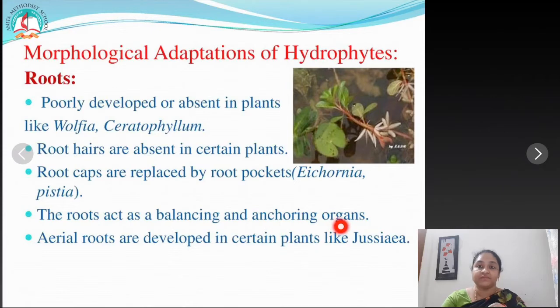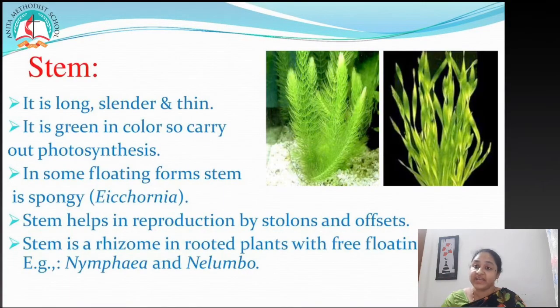Then about the morphological adaptation in stems. The stems are long, slender and thin. It is green in color, so it is able to carry out photosynthesis. In some floating forms, the stem is spongy. An example for that is Eichhornia. The stem helps in reproduction by stolons and offsets.